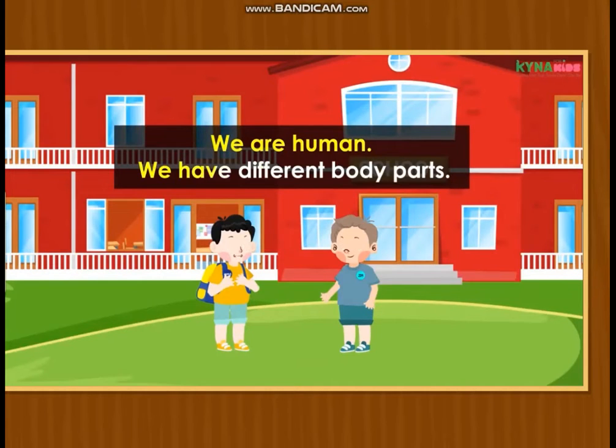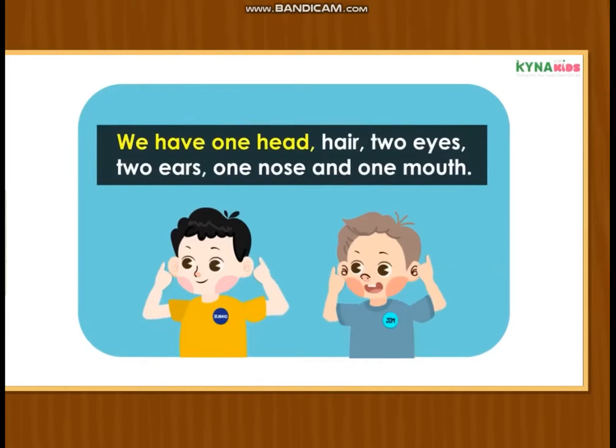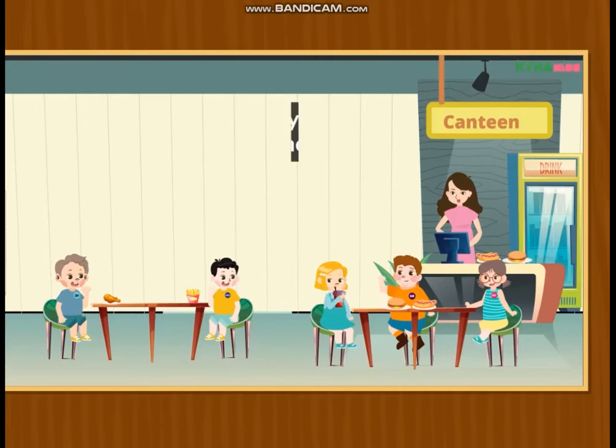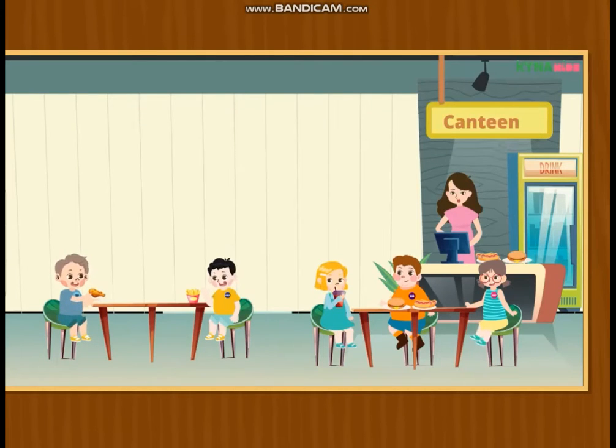We are human. We have different body parts. We have one head, hair, 2 eyes, 2 ears, 1 nose, and 1 mouth. We can see with our eyes, listen with our ears, sniff with our nose, and eat with our mouth.